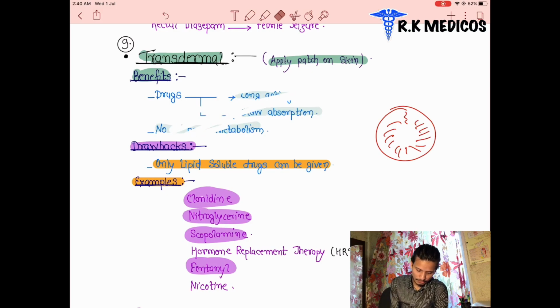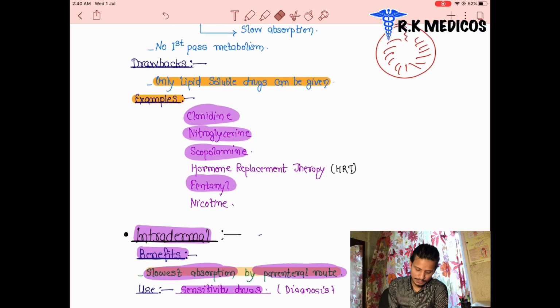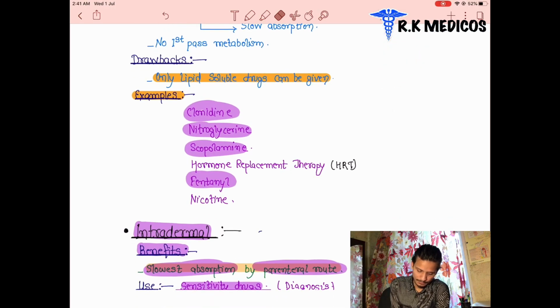Next, what is the drawback of the transdermal route? The drawback is that only lipid soluble drugs can be given. Water soluble drugs can't be given. You can understand, because you know this. What are the examples of transdermal? Most important examples, once again: fentanyl, clonidine, nitroglycerin, scopolamine. You have to memorize these. Nicotine we can also memorize, but these four are important: clonidine, nitroglycerin, scopolamine, and fentanyl.